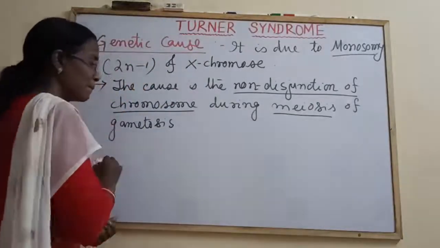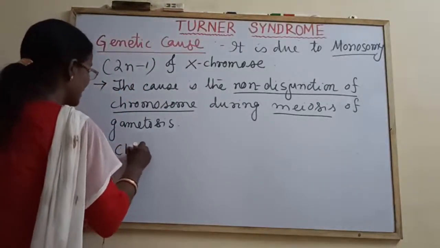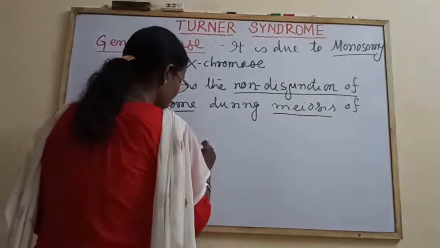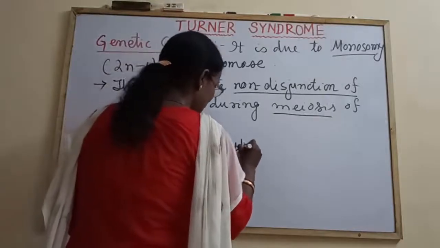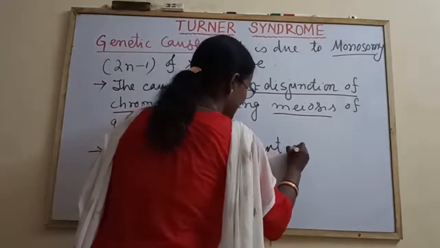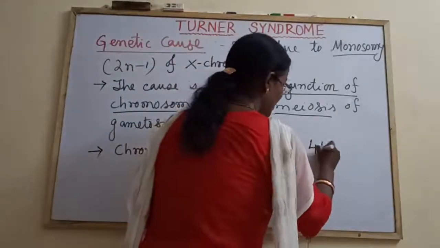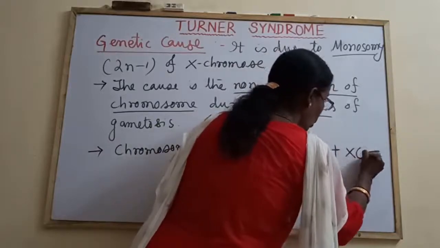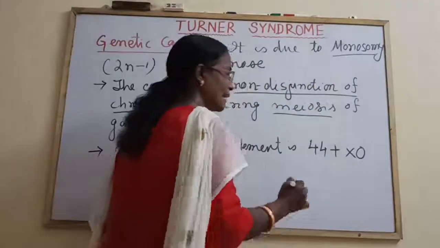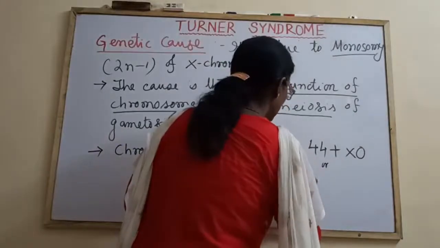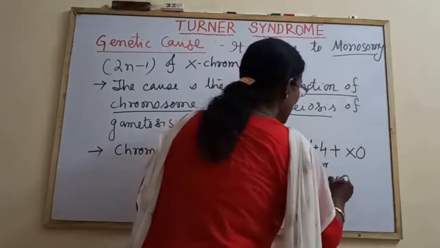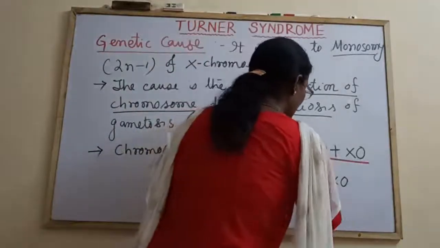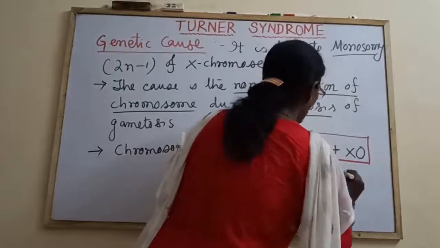The chromosome complement is represented by, tell me, what would be the chromosome complement? Chromosome complement is represented by 44 plus XO, or symbolically we can write A plus XO as the chromosomal complement of a person suffering from Turner syndrome.